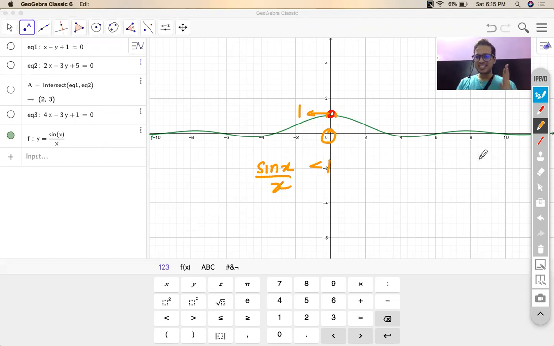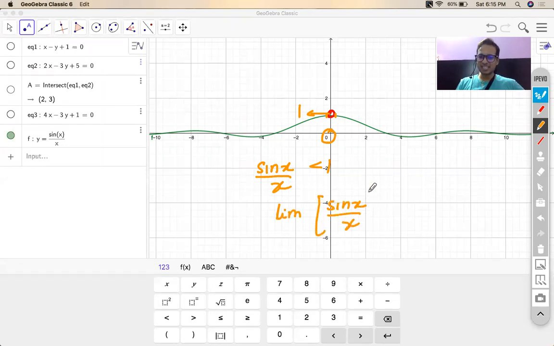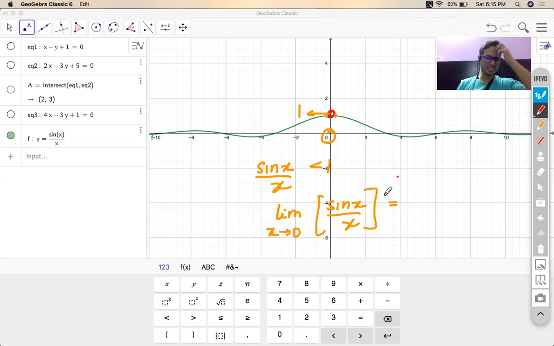Okay. So here a direct question can be framed. What do you think is the limit of GIF of sin x by x as x tending to 0? What is your answer? I would like you to type the answer in the chat box. Let's see who gives me the right answer. Very good class. 0.